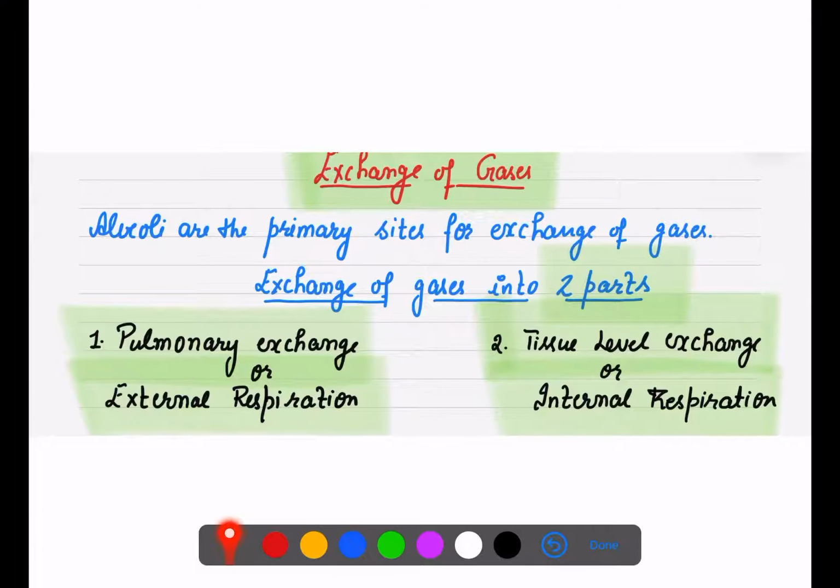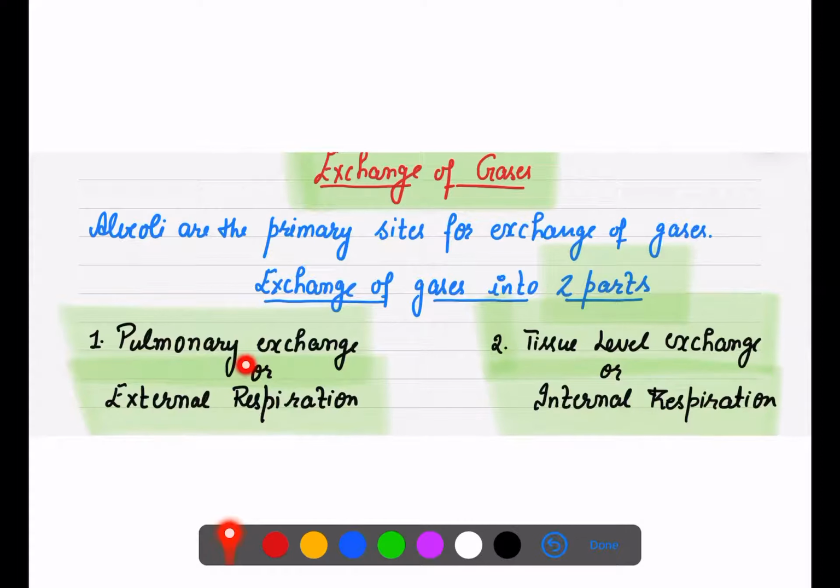Whenever we say exchange of gases, we always discuss this topic in two parts. One is your pulmonary exchange, the exchange between the lungs and atmosphere, that is external respiration. And one exchange is at the tissue level, between your blood and tissues, and this tissue level exchange is known as internal respiration.